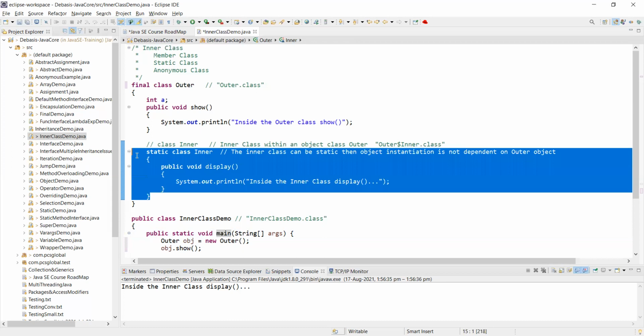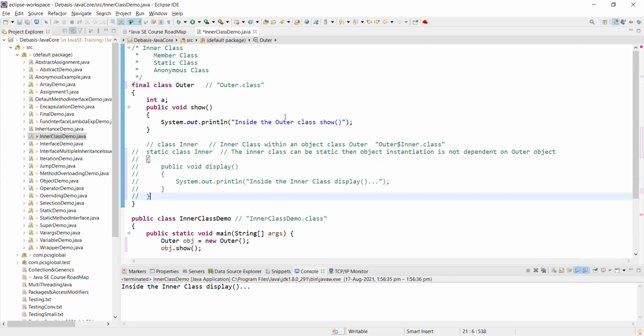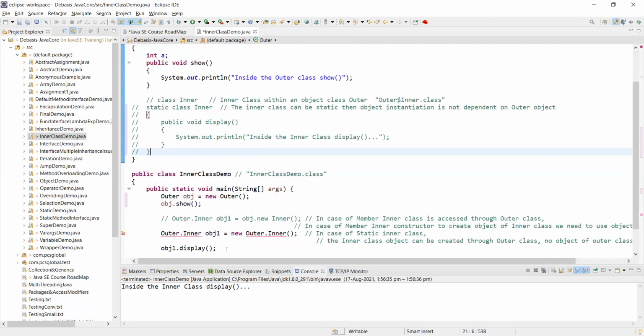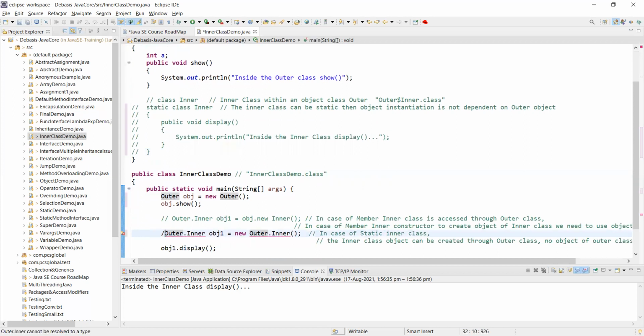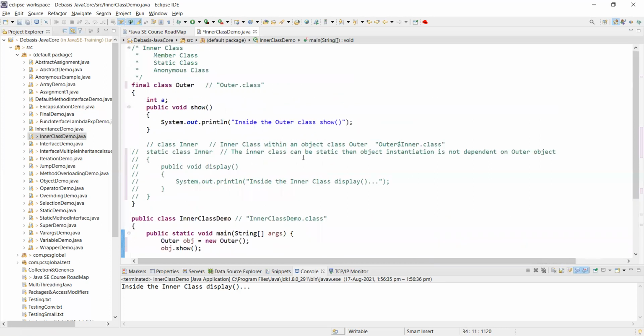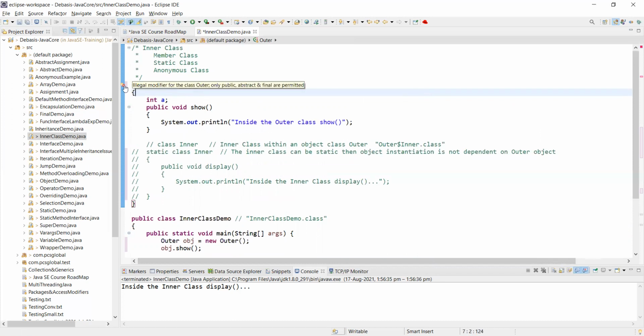Let me see. I have taken out the inner class, fine. I have taken out this inner class reference as well. And then I say static. Will it help? No. Still, because it is one single class, which is the main class, this is an illegal modifier, it says. That only public, abstract, and final are permitted.